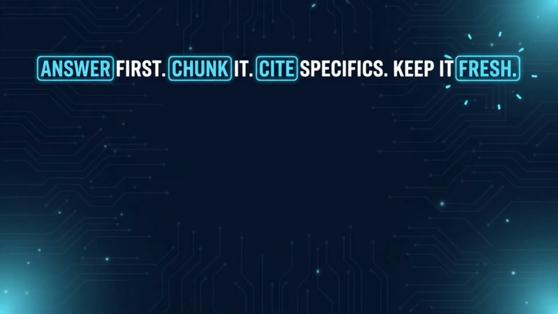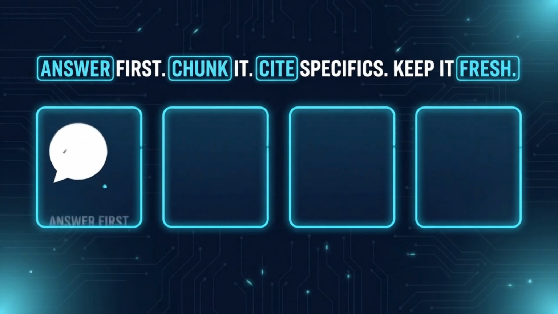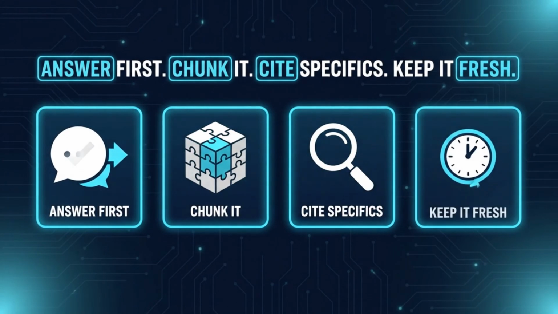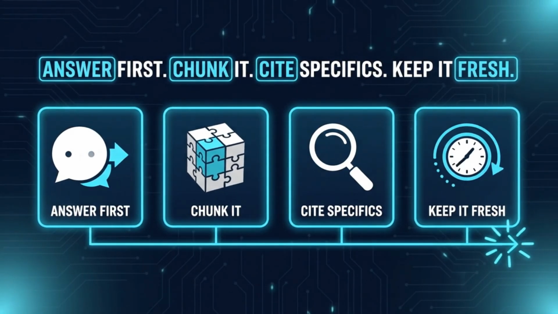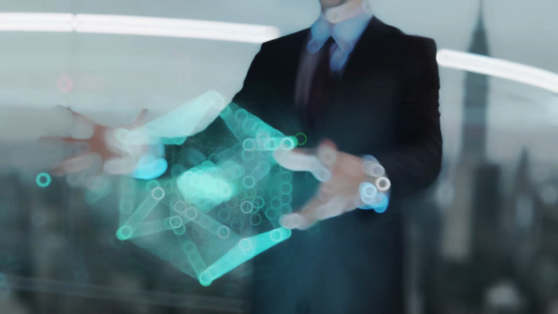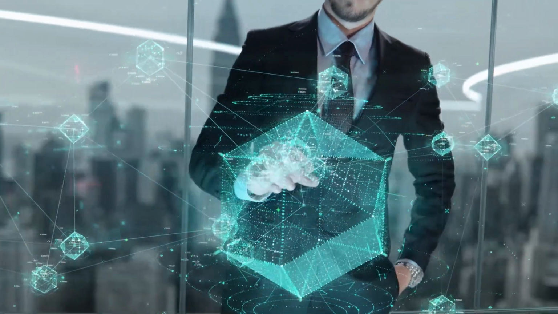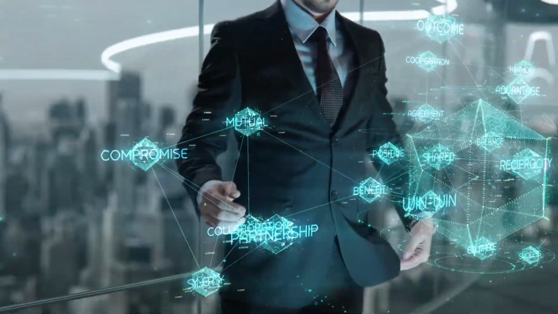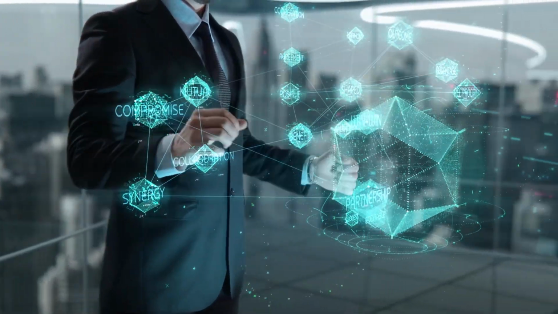So honestly, the content that gets cited is structured, direct, specific, and fresh. Question-led headings, answer-first paragraphs, self-contained chunks, real numbers and sources, kept current. It's a genuine shift from the flowing long form that used to win. More structured, less throat-clearing. Write for the machine's retrieval and the human's skim at the same time, and you'll get pulled into answers you're currently missing.